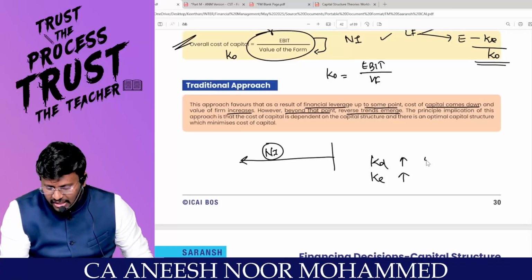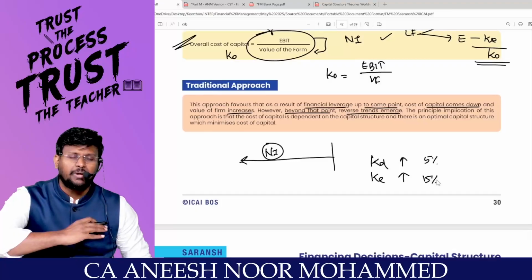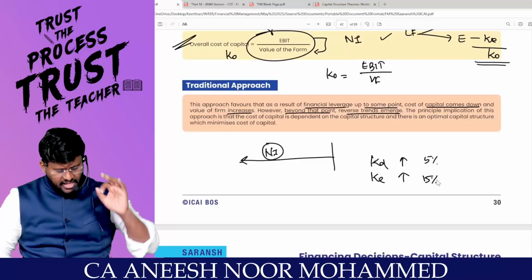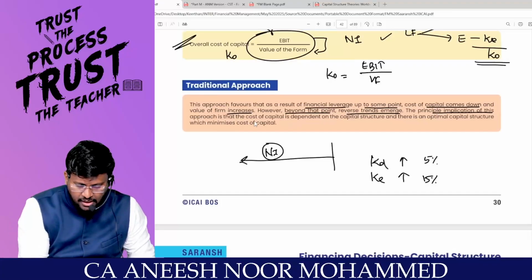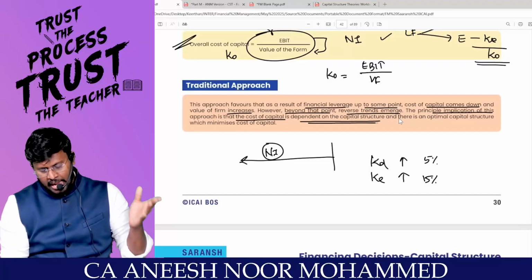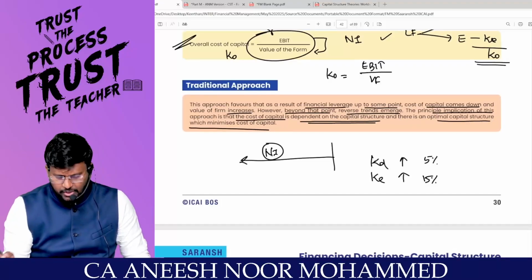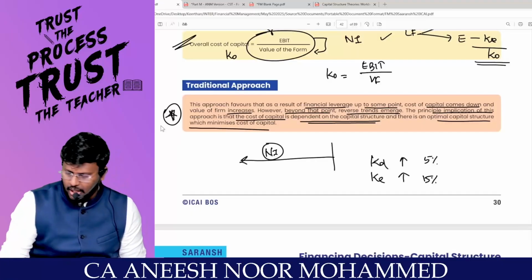So if KD increases by 5%, KE will increase by 15%. It will be a steep increase. That means KE will not be exactly offset. The principal implication of this approach is that the cost of capital is dependent on the capital structure, and there is an optimal capital structure which minimizes the cost of capital. This is a super point in the traditional approach.